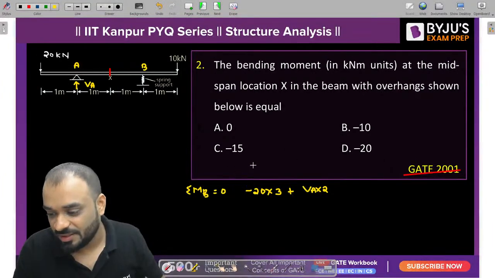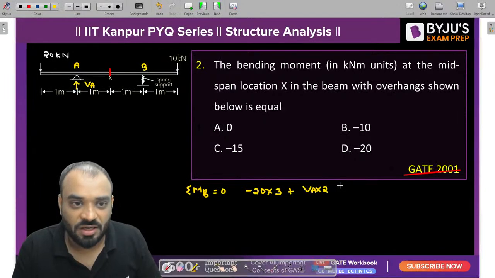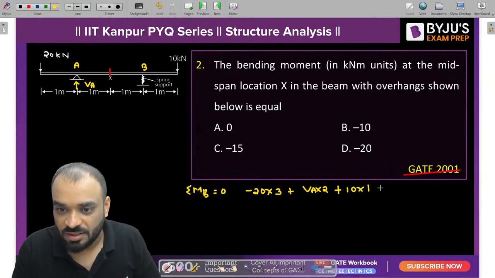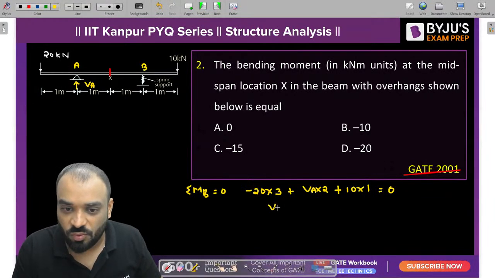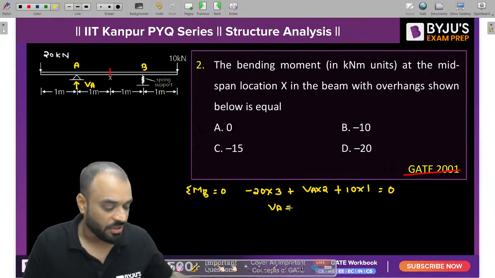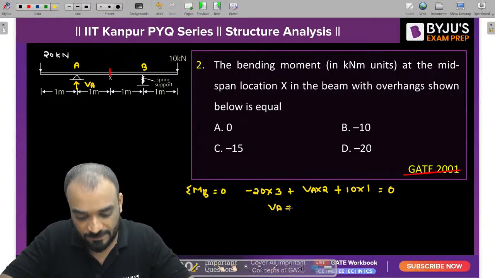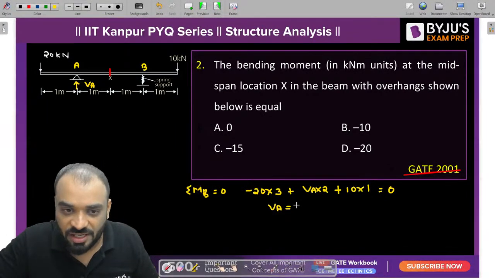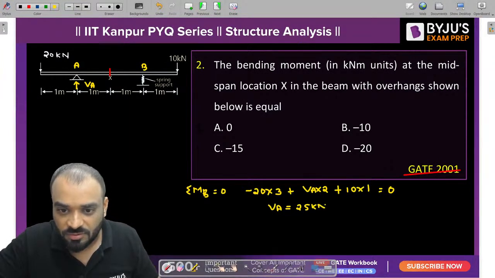Clockwise in direction, correct? So guys, you need to write plus 10 into 1 and it should be equal to 0. So what is the value of VA which you are getting right now? 20 into 3 minus 10 into 1 and divided by 2. So VA is equal to 25 kilonewton.